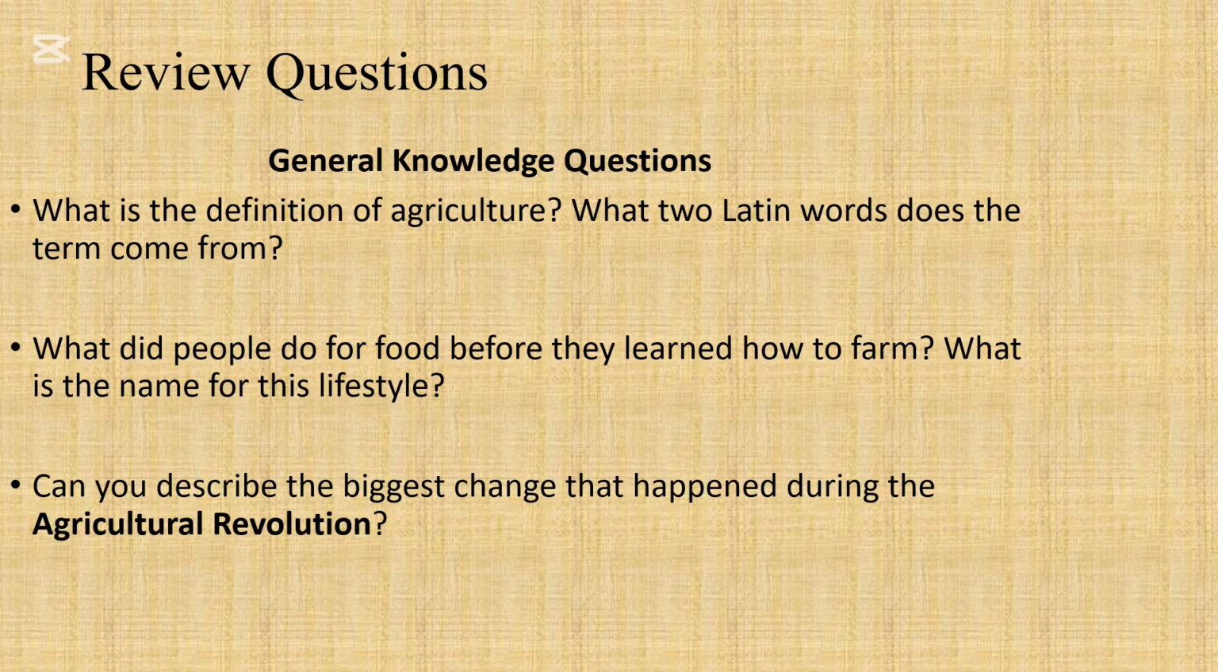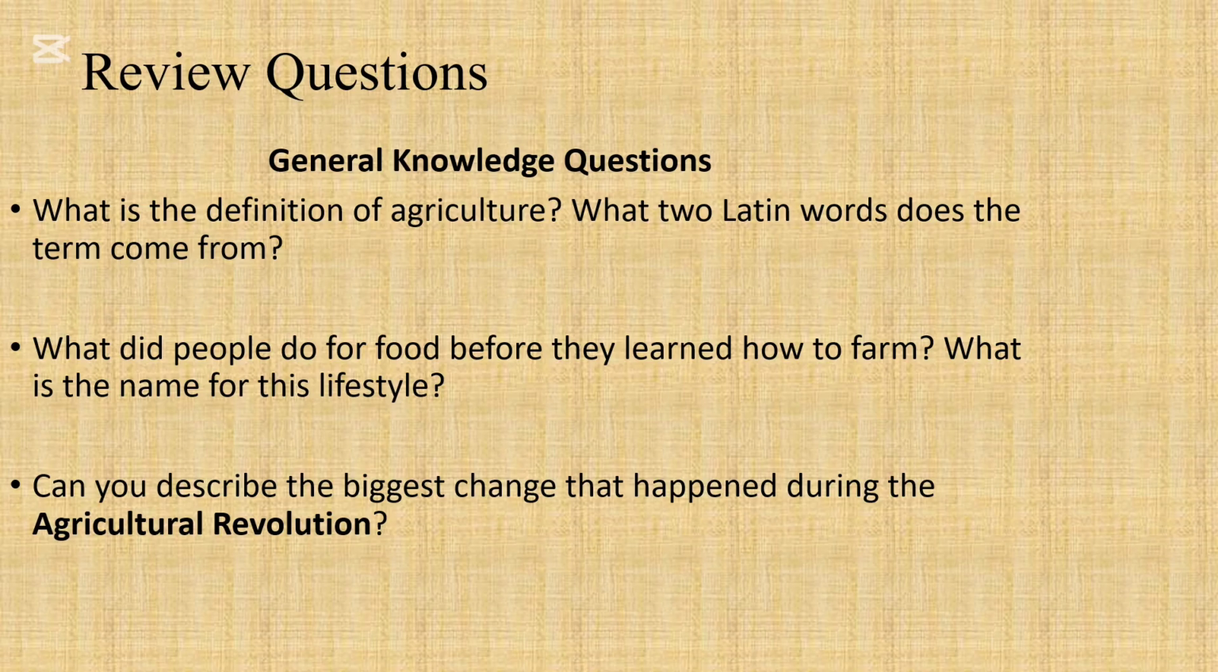Next question. What did people do for food before they learned how to farm? Okay, they would have hunted and they would have gathered. So they would have hunted wild animals, and they would have gathered wild plants, fruits, and nuts. Hope you got that. And what is the name of that lifestyle? Okay, that lifestyle is called the hunter-gatherer lifestyle.